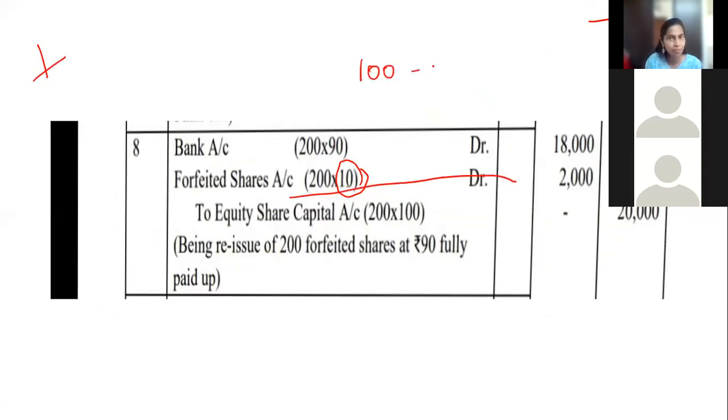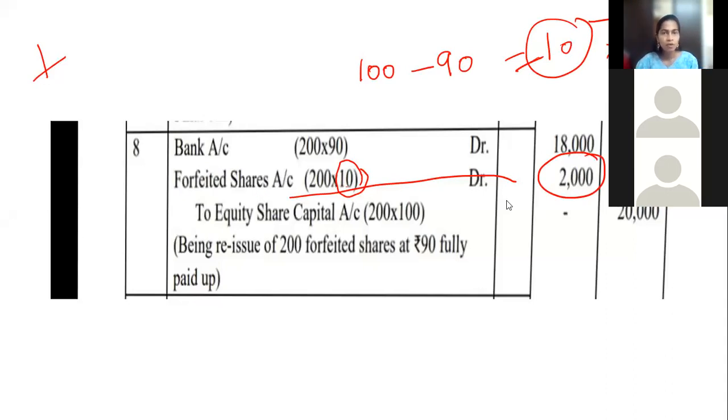The actual rate was 100, but it is selling for 90 rupees, which is less, so it is a loss. 10 rupees is the loss. On how many shares? 200. So the total 2000 is a loss for the company. That is the meaning. Why are we debiting forfeiture here and crediting forfeiture in the 7th entry? Do not get confused. I will explain this again with the next problem also. Don't worry.